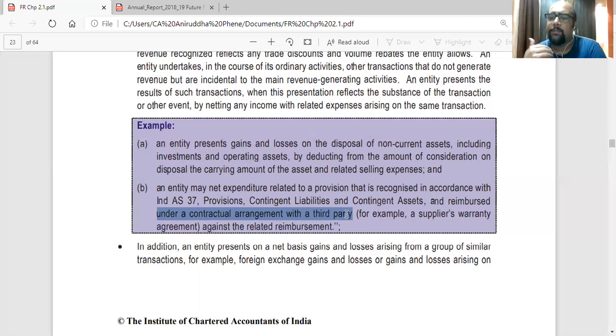It can be an insurance company, it can be a supplier, or it can be any other person who will be reimbursing. That will reduce your expense and your liability, so the effect has to be shown in the books. For example, a supplier's warranty agreement against the related reimbursement.